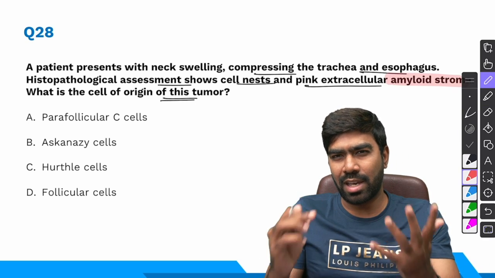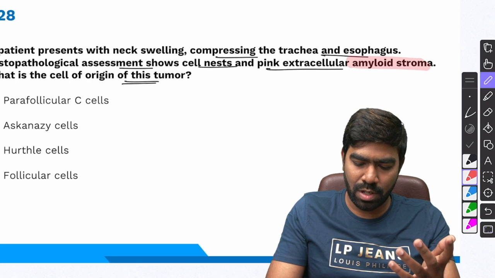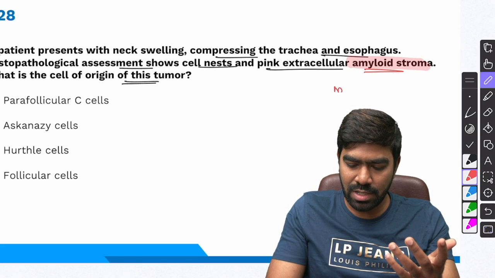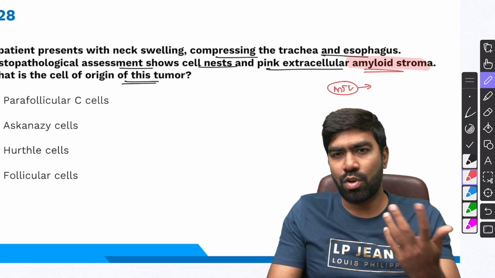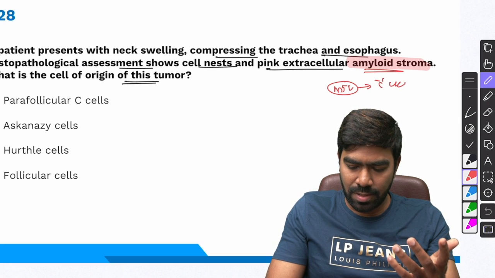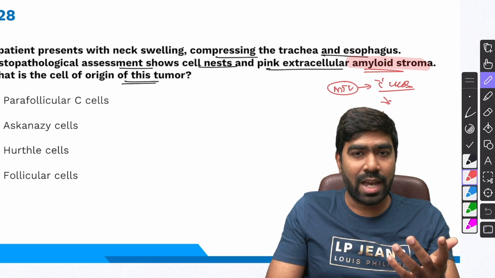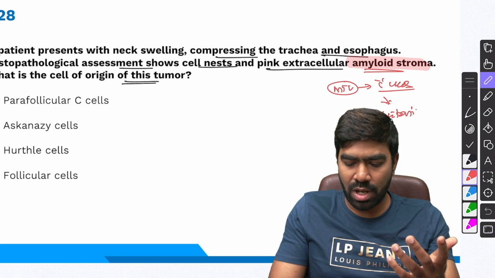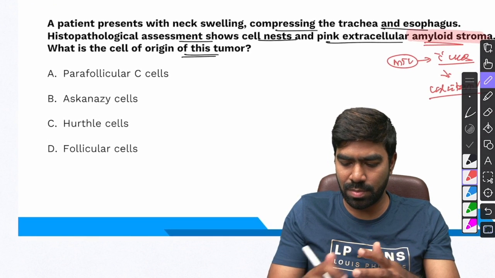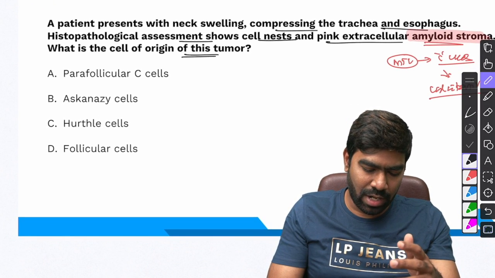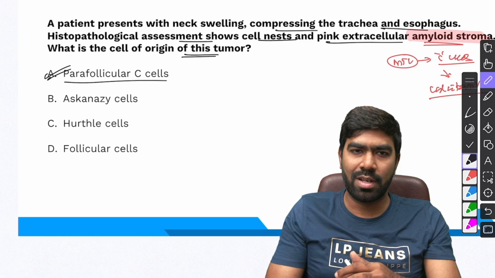When it comes to thyroid cancer and amyloid stroma, you have to always think about medullary thyroid cancer, because MTC is a cancer of parafollicular cells, C cells of the thyroid gland, and they secrete calcitonin, and that calcitonin is the main reason for the amyloid stroma that you see, and it can cause systemic amyloidosis also in some cases. The right answer for this question is going to be parafollicular C cells.